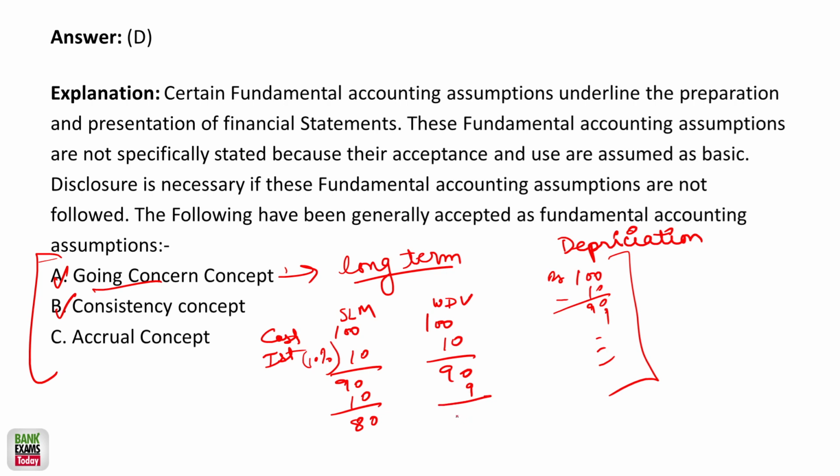That's how depreciation is calculated under the straight line method, and that's how it is calculated under the written down value method. If you are using the written down value method, you cannot switch to SLM, and if you are calculating depreciation according to SLM, you cannot calculate according to the written down value method. If you are changing it, obviously you are trying to misrepresent your final account. You want to misrepresent your profit and loss account.